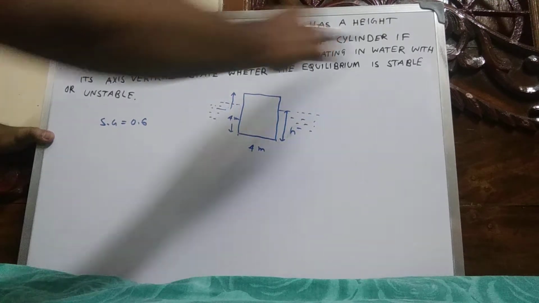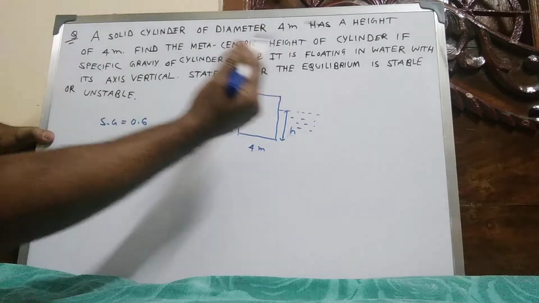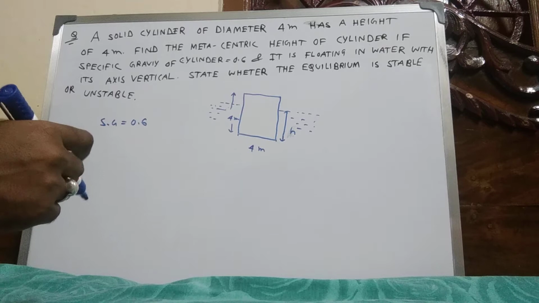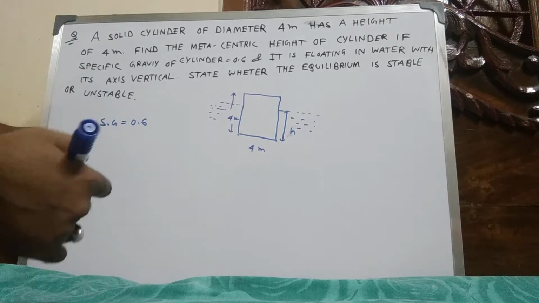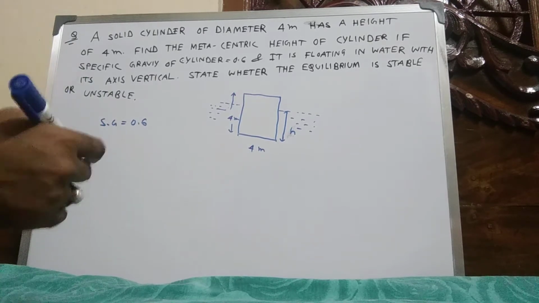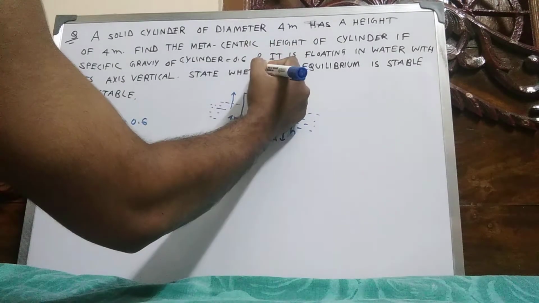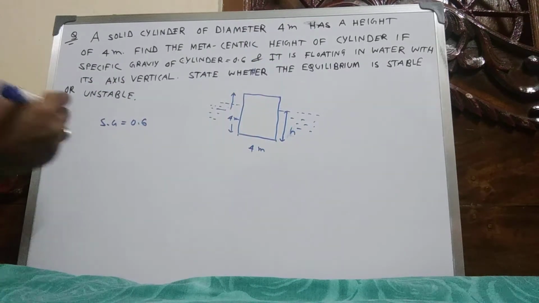It is floating with its vertical axis. And for equilibrium, whether it is stable or unstable condition, that is the metacentric height.